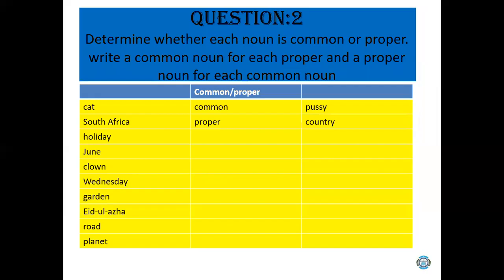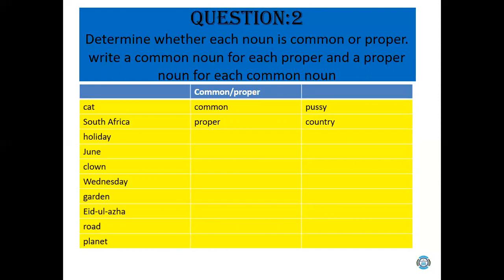So here comes our question number 2. In question number 2, you have to determine whether each noun is common or proper. Write a common noun for each proper noun and a proper noun for each common noun. The first 2 I have done for you. Like you see, cat. Cat is actually a common noun, and the name of my cat is Fuzzy. So Fuzzy here is the proper noun for cat.